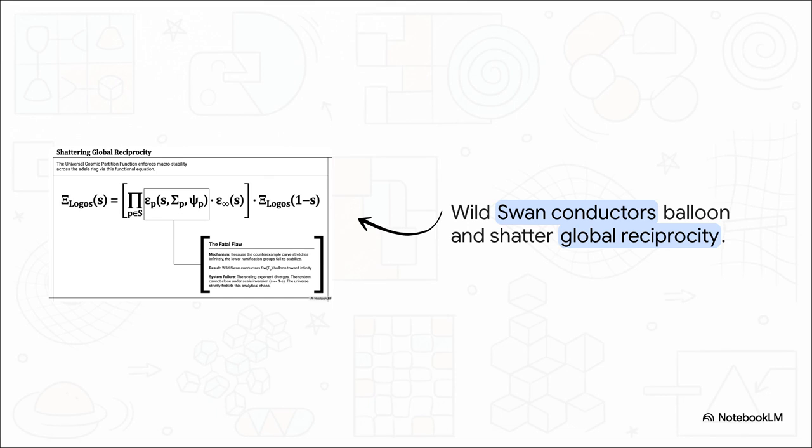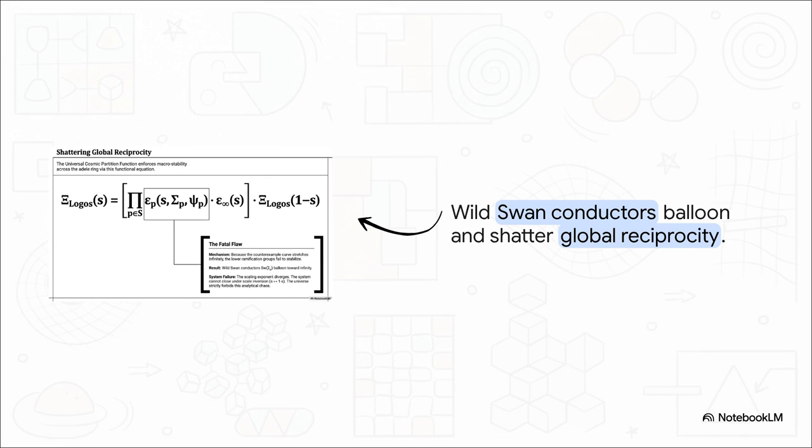Complete and utter disaster. Because the curve is stretched infinitely, the lower ramification groups fail to stabilize, and this forces the wild Swan conductors to just balloon toward infinity. And if the Swan conductors explode, the scaling exponent diverges. This immediately, violently destroys the automorphic character of the entire global partition function.